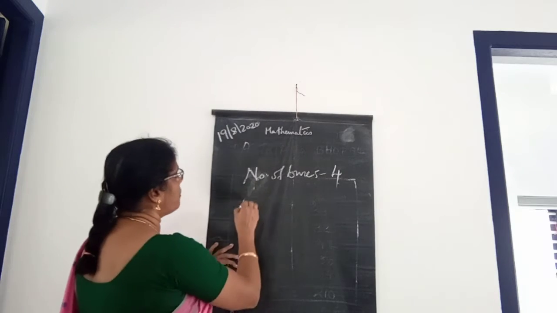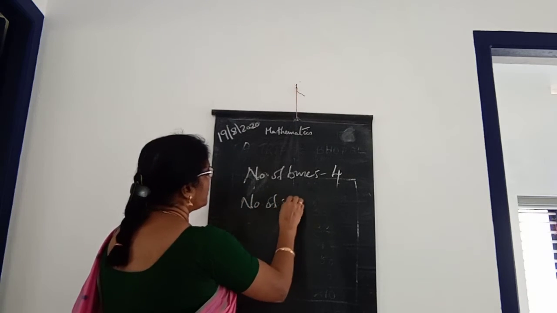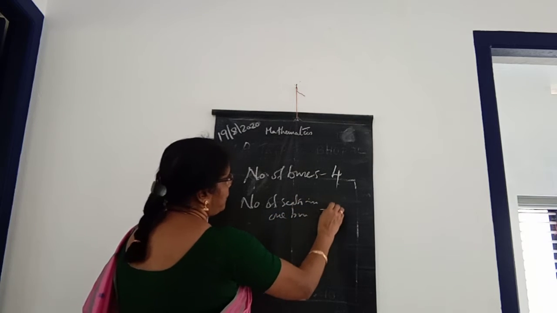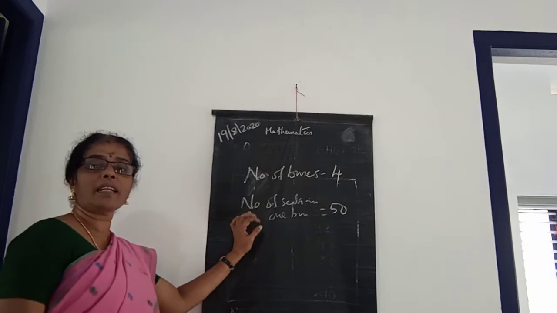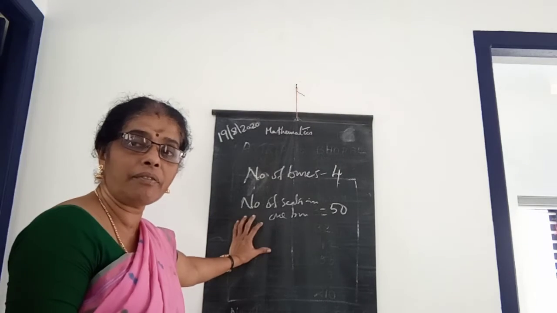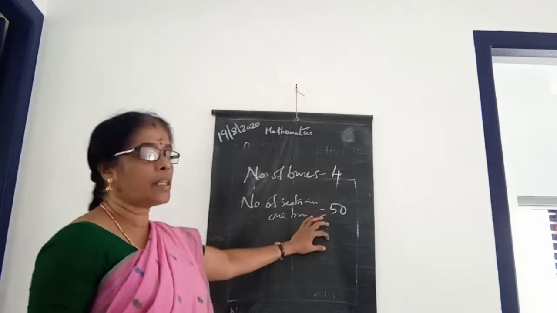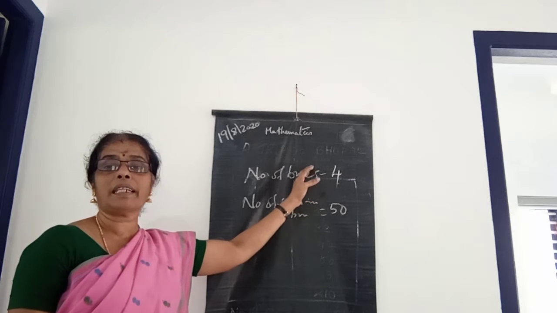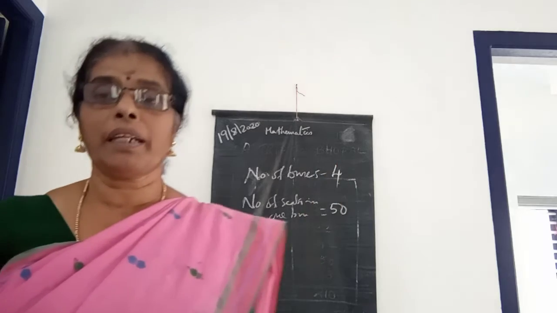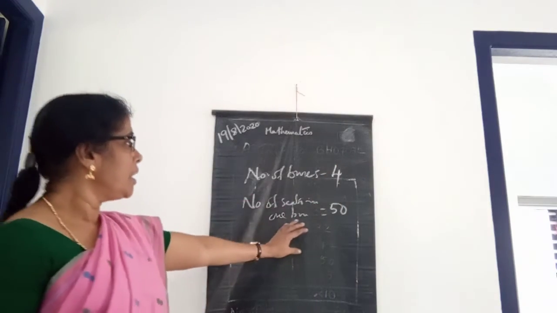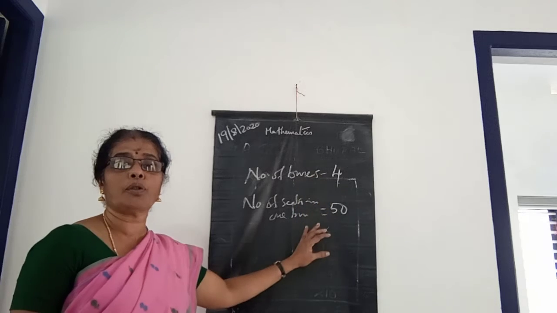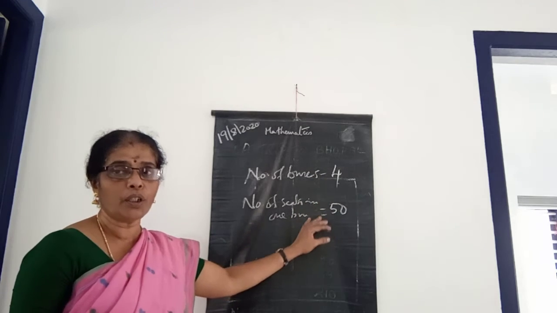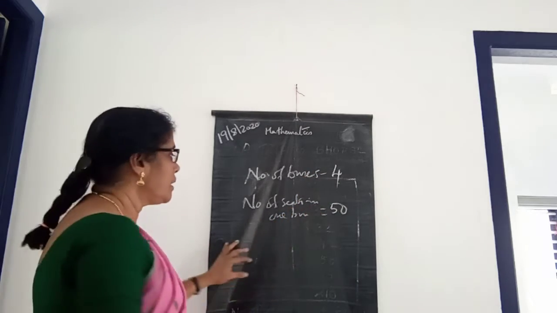The number of seats in one bus is 50. So 50 children can sit in one bus. If the number of buses is 4, then how many children will get seats? You want to multiply that, isn't it? The number of seats in a bus into the number of buses. Then you will get it.